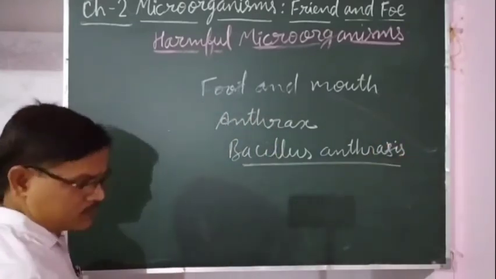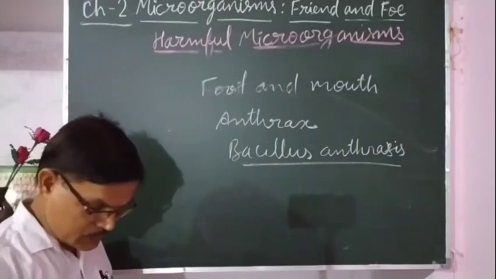So Bacillus anthracis was discovered by Robert Koch in 1876.